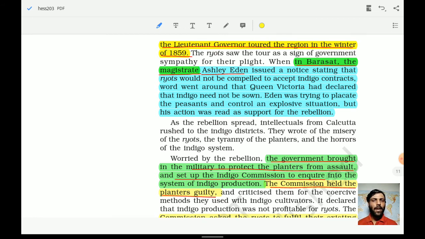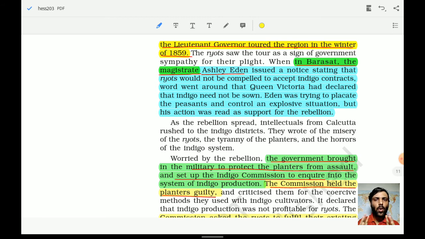Okay, in Banaras, the magistrate Ashley Eden issued a notice. So remember this particular name. In Banaras, the magistrate, while the lieutenant governor was touring the area, later issued a notice stating that ryots would not be compelled to accept the indigo contracts.